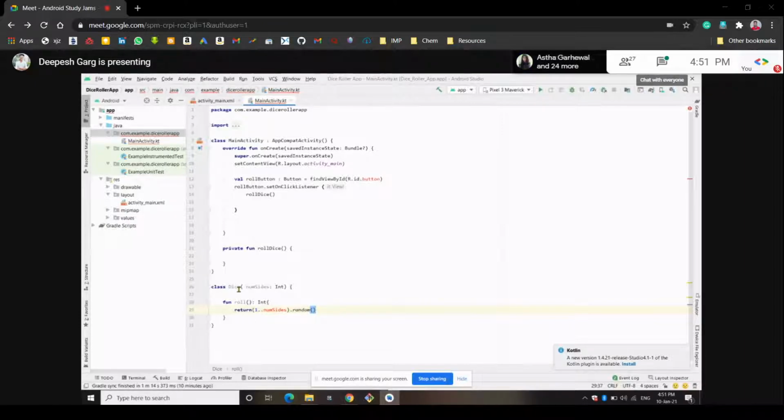We have created the class here that we also created earlier. I guess it is shown as right, but it will compile later when we run the code. So okay, now we will create the main function. Sorry, the roll dice function. Whenever we call this roll dice, the dice will be rolled and some output will be generated. So first of all, we want some objects of this class.